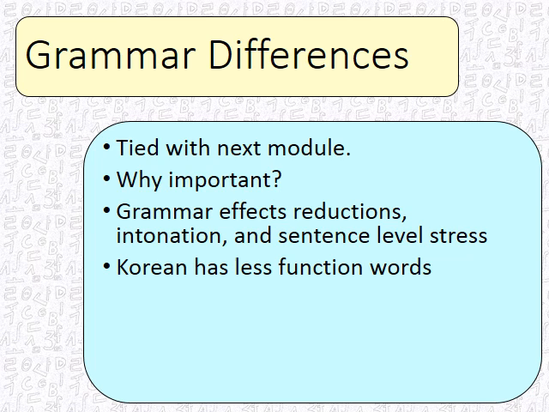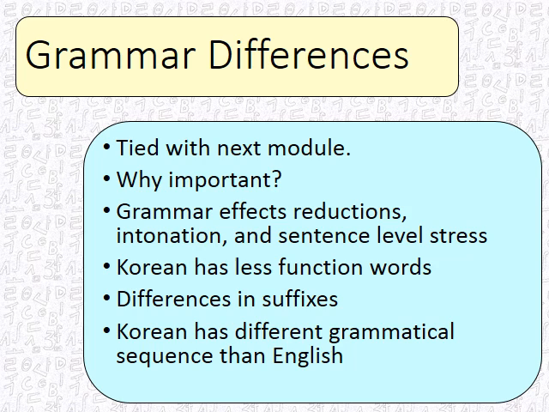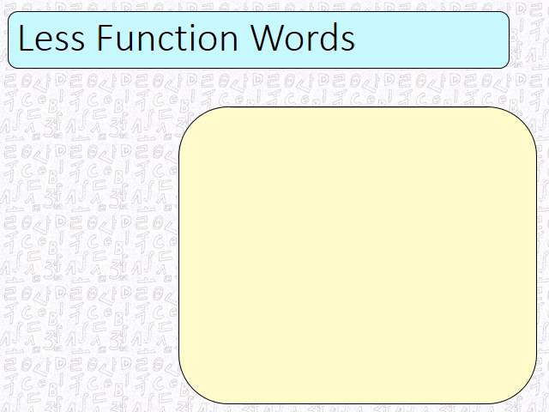Korean has fewer function words, so there's less difference in stress. There's also a difference in the suffixes, so the word structures are different. Korean has a different grammatical sequence than English, which is the last thing. There are just fewer function words in Korean. Function words, like there are no articles.